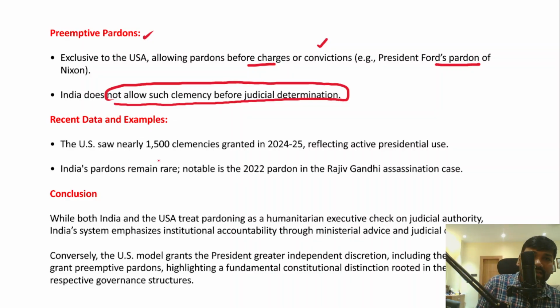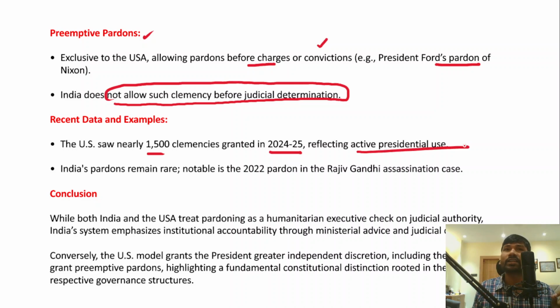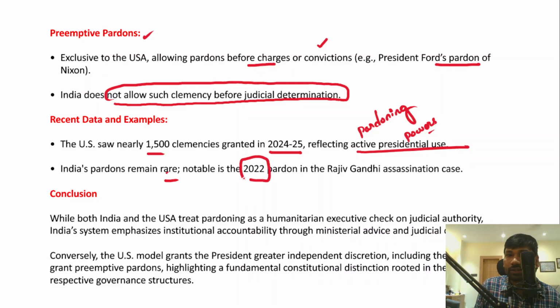If you look at recent data, the US saw nearly 1500 pardons granted in 2024-25, reflecting the active presidential use of the pardoning powers. On the other hand, India's pardons remain rare because they are rarely used. Notable is 2022, when a pardon in the Rajiv Gandhi assassination case was provided. This was one example of giving pardon to convicts.